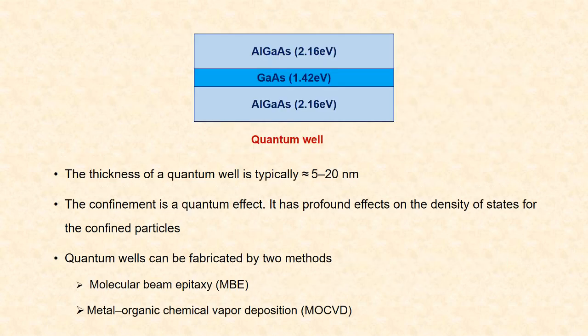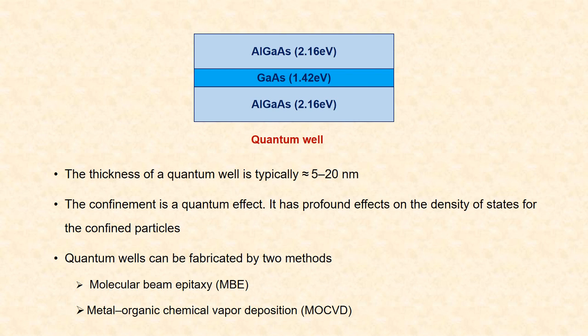Let us take an example of gallium arsenide, which has a band gap of 1.42 electron volt, sandwiched between aluminum gallium arsenide, which has a band gap of 2.16 electron volt. The thickness of a quantum well is typically 5 to 20 nanometer.